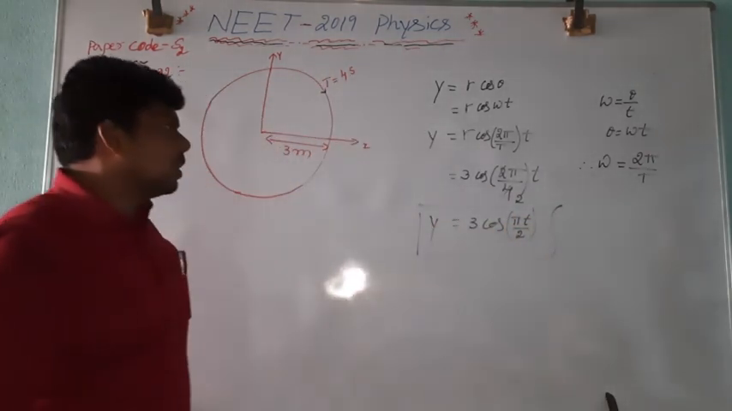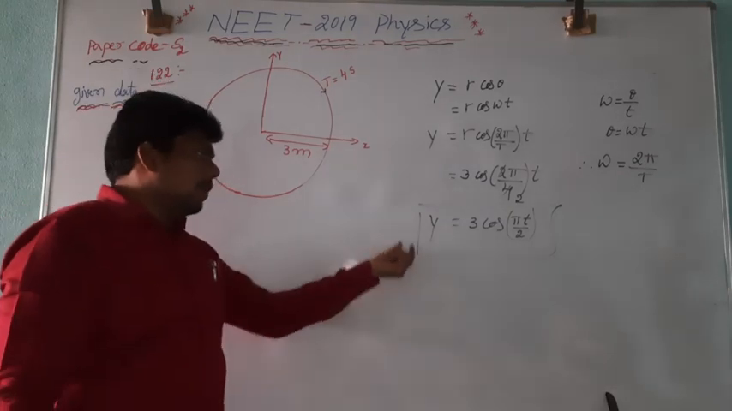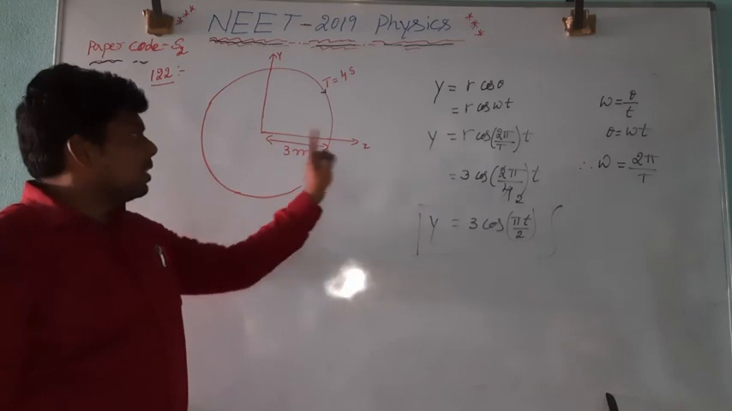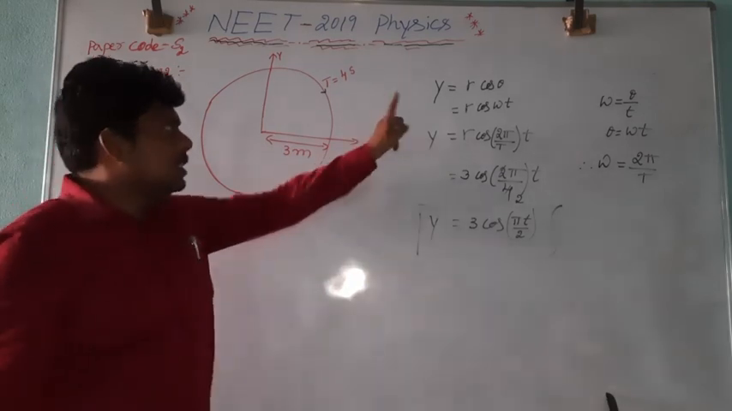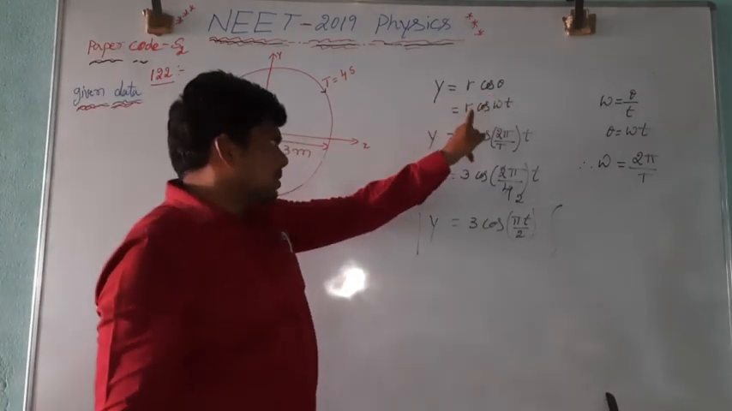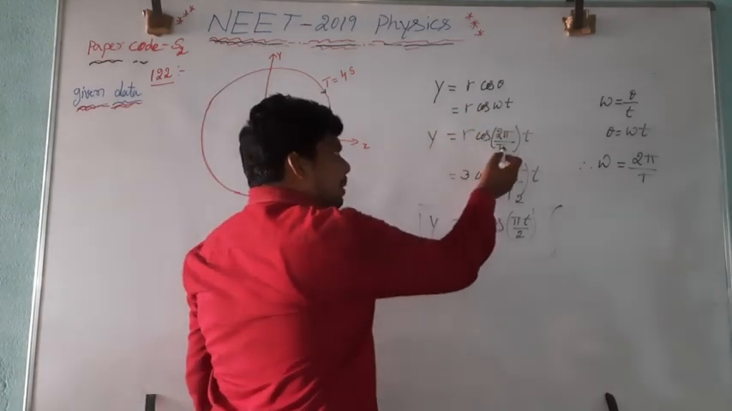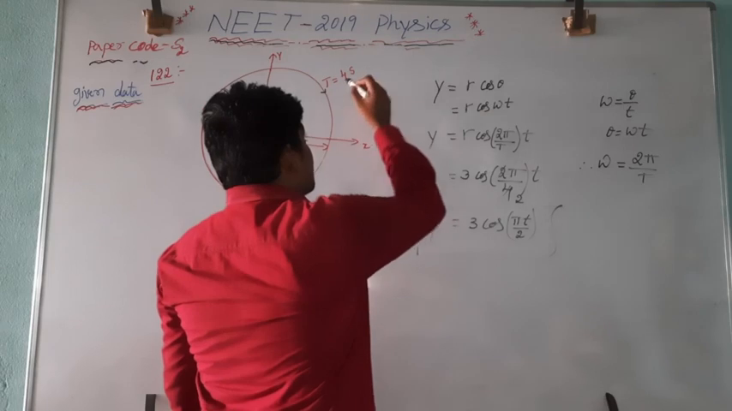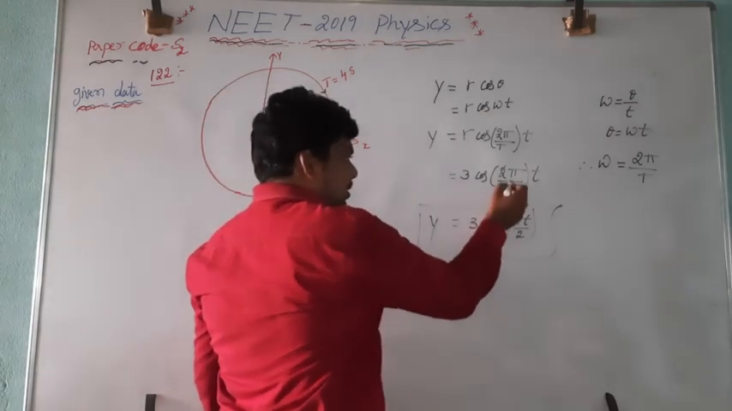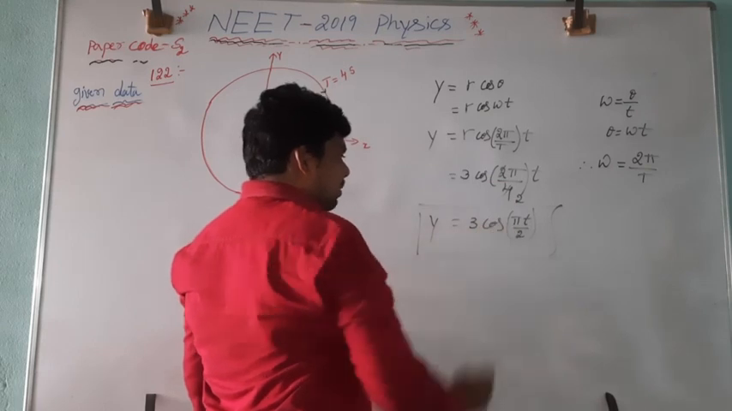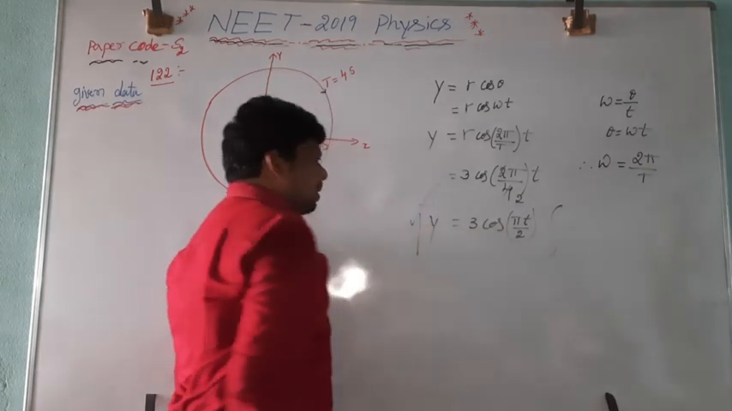If you observe all four options, we have to find the required equation for the given diagram. That is y is equal to r cos theta, which is y is equal to r cos omega t. Here omega is equal to 2 pi divided by time period. The time period of revolution is 4 seconds, substituted here, we got r cos pi t divided by 2. Choose the right option.